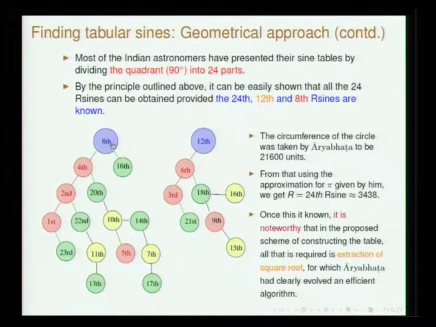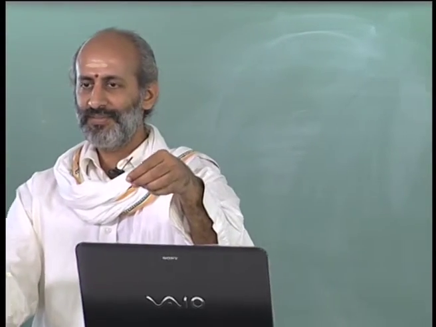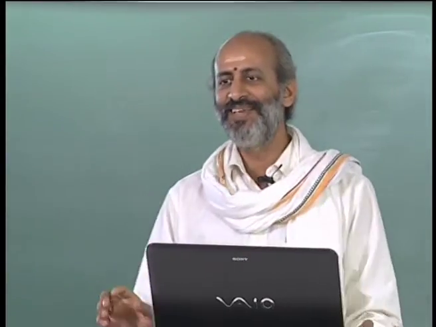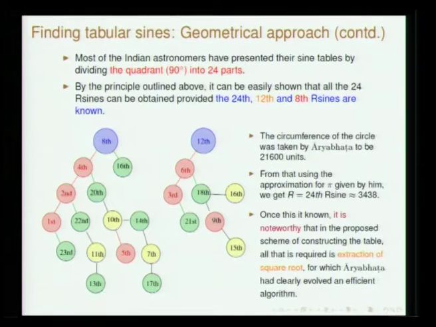As I showed you, the table goes like this. Once you know r sin 90, and then with sin 30 you will be able to get almost 15 values. This tree presents 8 values. So 15 plus 3 is 23, and with sin 90 you get all the 24 values of sine. What is interesting to note here is that the geometric approach does not mean you measure. You observe the geometry and then you get it. You do not take a rope and determine the sine value, that does not mean that.